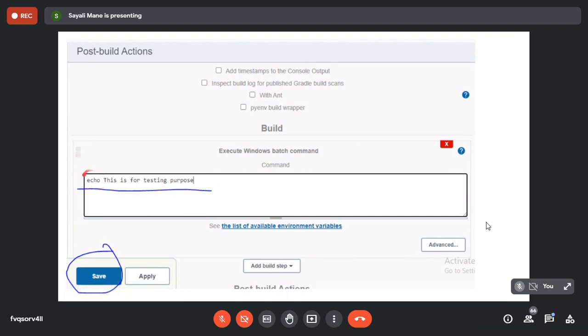Echo is nothing but what? It is a command which is used to display the line. And it only works in Windows, whereas in Linux, there is a hashtag echo something command to display the line. Simply type this line and click on the save button.